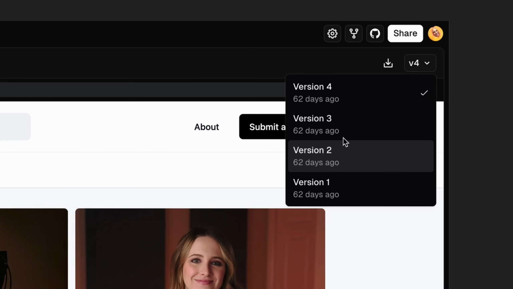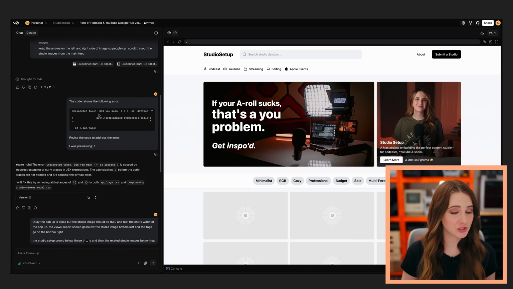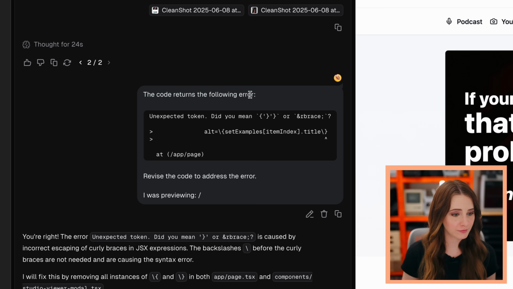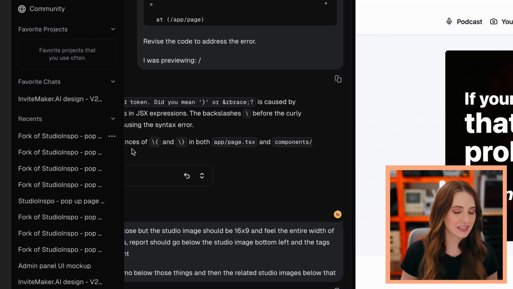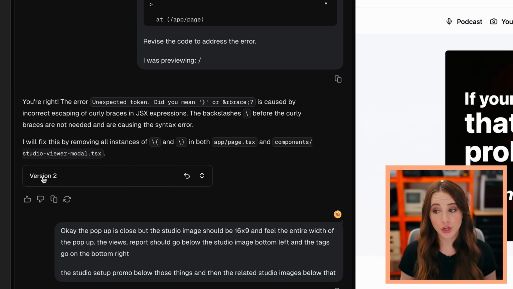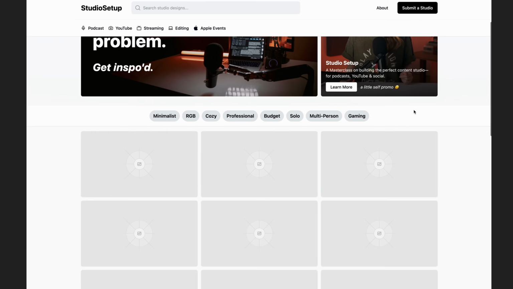So here's the thing that you're going to do a lot with these AI tools, and specifically in V0. It's this concept called forking. Up at the top right hand corner, you have all the different versions. You get a different version every time you prompt the AI. So you can see here I said the code returned the following error, fix it, right? So it fixed it and it said, hey, me fixing this error is in version 2. So you can roll back to version 2 and get whatever the AI spit out.